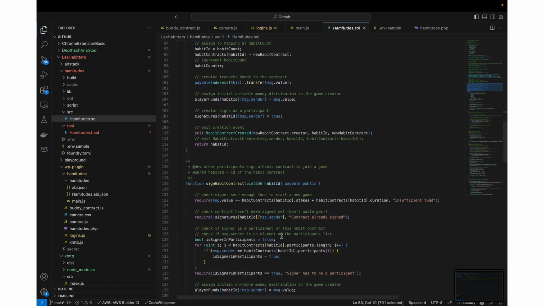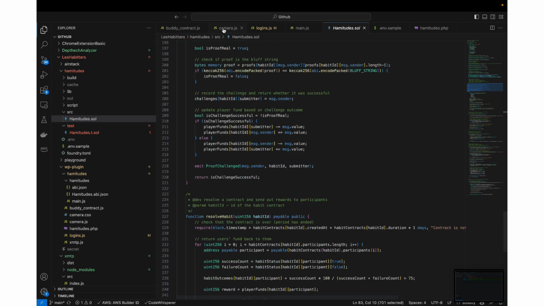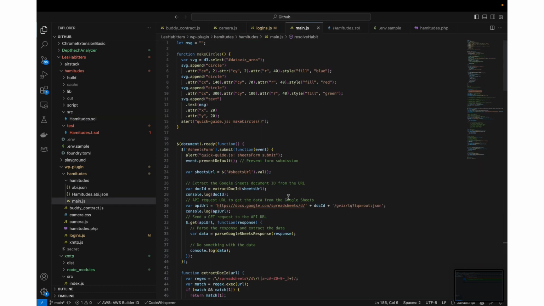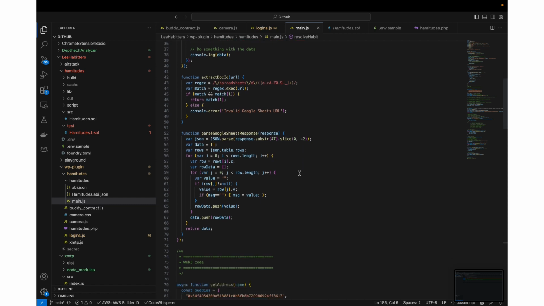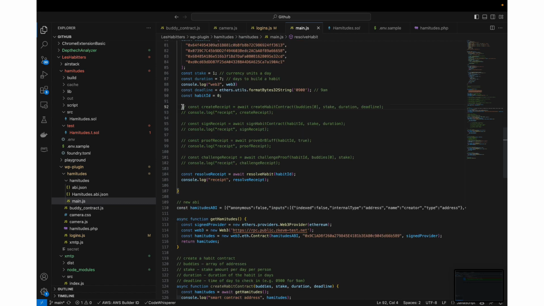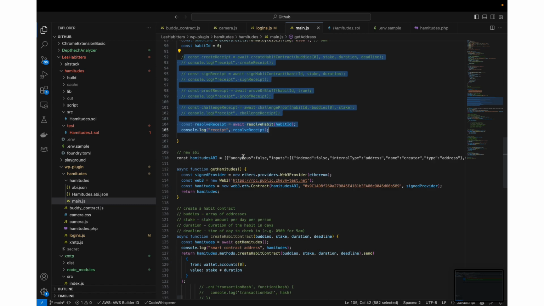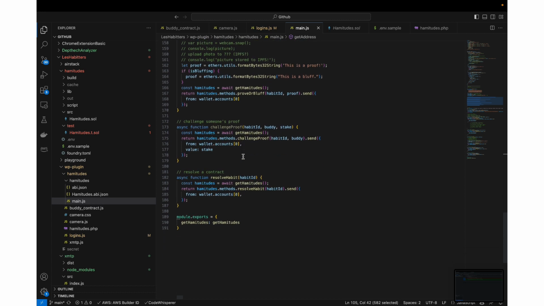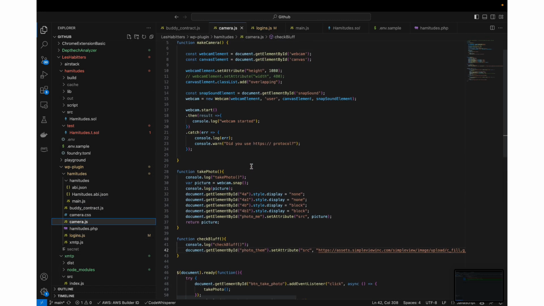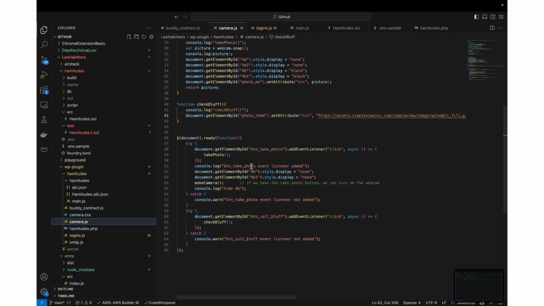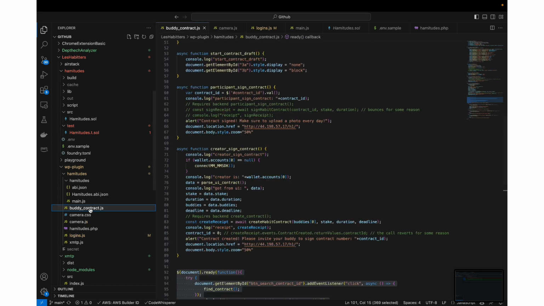Cool. So these smart contracts then are translated over to our plugin for WordPress, because this is what our designer is going to be using, the WordPress plugin. These are where our smart contract calls are going to live. We have these backend codes over here, and then breaking out, for example, this is the camera code. Let's take a look at the buddy contracts then.